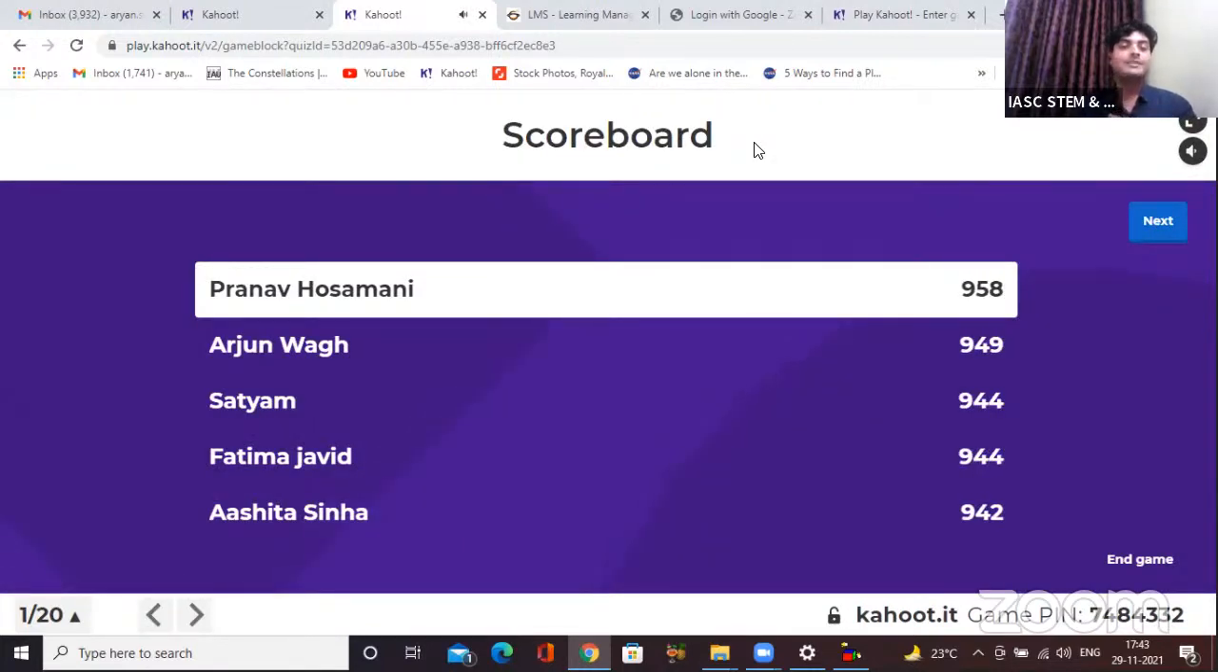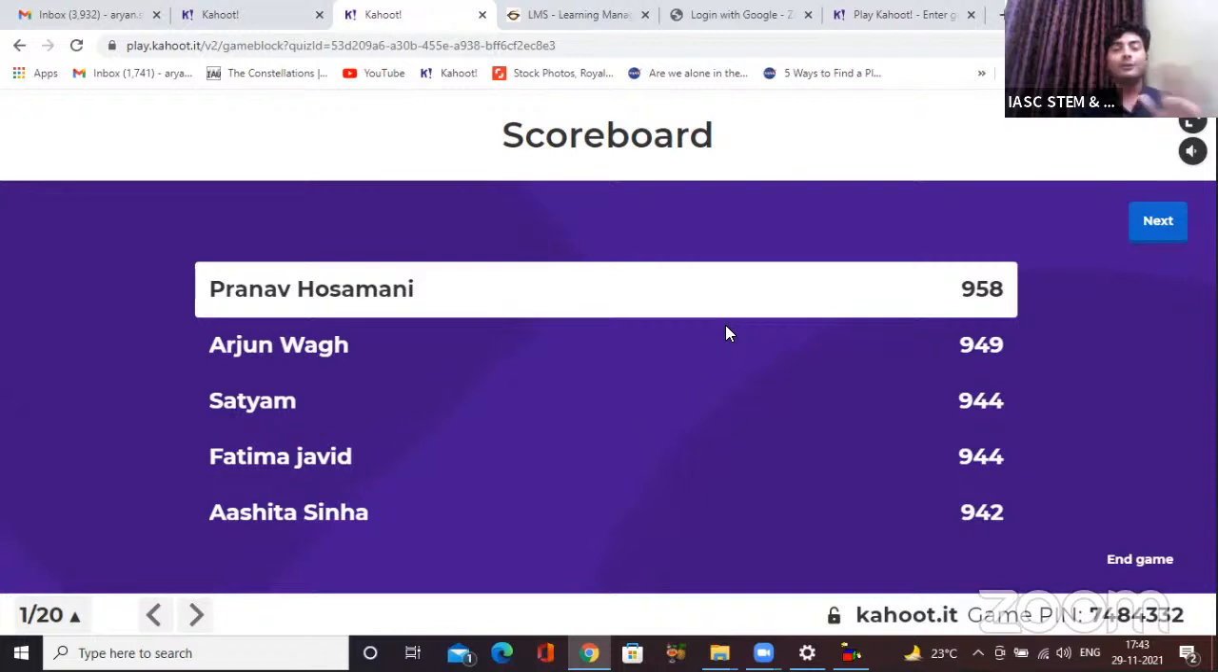Pranav is at top with Arjun, Satyam, Fatima, and Ashita. You need to be really careful, guys, because all of the top 5 are very close in scores. If you see, it's 958, 949, 944, 944. Satyam and Fatima have equal points, and Ashita is just 2 points behind. Everyone buckle up.